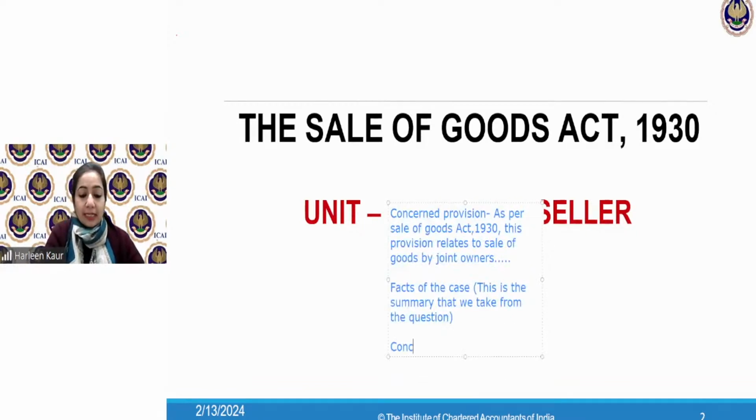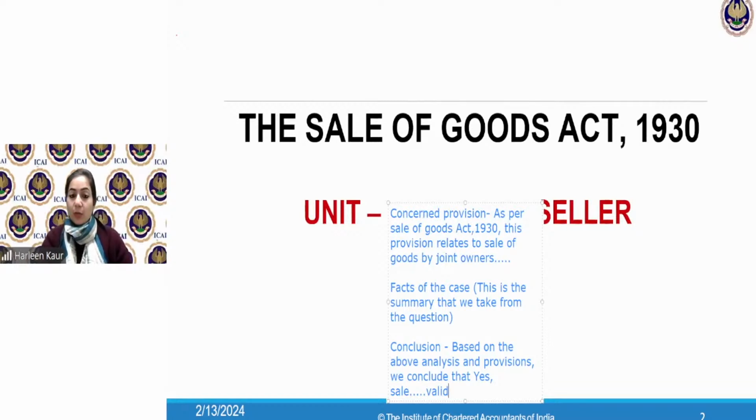Then comes your conclusion. So I've written the facts. You will simply write, based on the above analysis and provisions, we conclude that yes, the sale made by B to C is a valid sale, whatever was the case in that respective question.